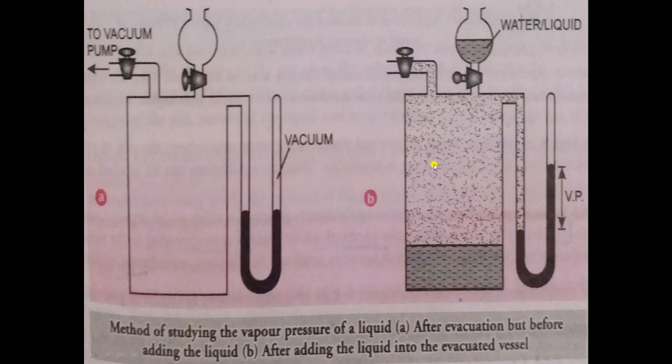After some time, these vapors will strike the surface of water, and these vapors will convert back into the liquid state. So here there are two processes. First is rate of evaporation, and second one is rate of condensation, because now these vapors are converting into liquid state also. When these two processes become equal, that means when rate of evaporation becomes equal to rate of condensation, at that time the level of mercury will become fixed, and we will say that there is equilibrium between liquid and gaseous state.